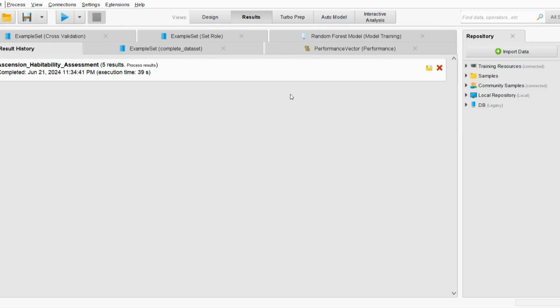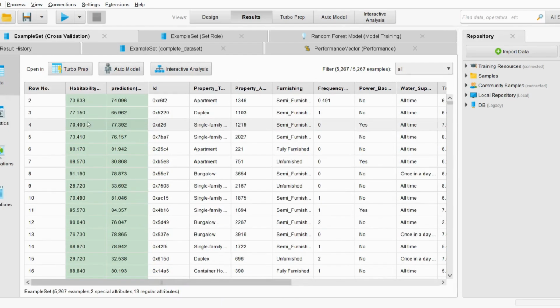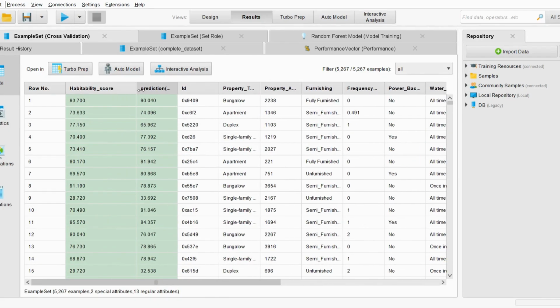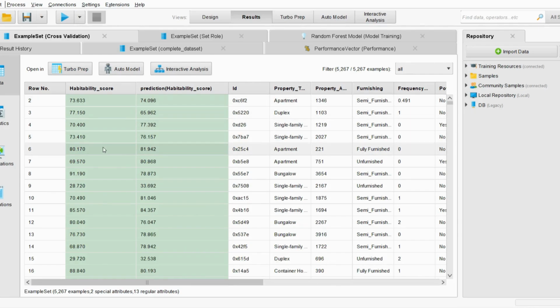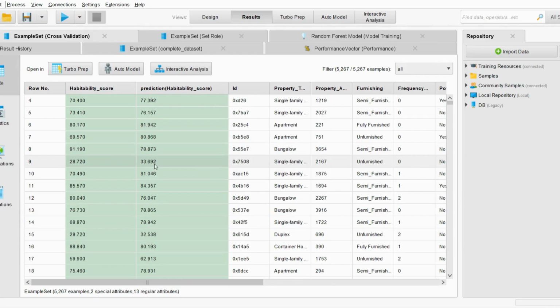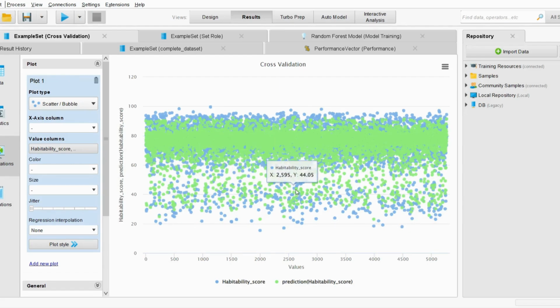Alright, so we've just executed the model. Let's check out the example set. So here we can see the data. This is the habitability score that is already present in the data, and this is the predicted score. You can see that it does an almost accurate prediction of the values. Here it's 93, 90, 73, 74, 80, 81.9, 69, 80. In a few values, it is not completely accurate, but overall, it does a very good job of predicting it. Let's do a simple visualization to see how this works.